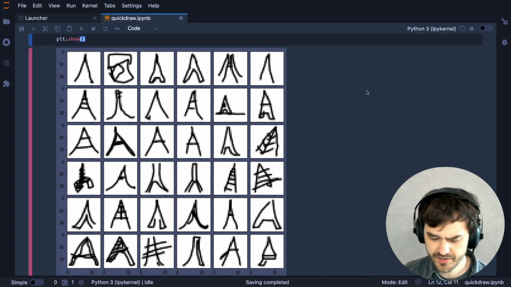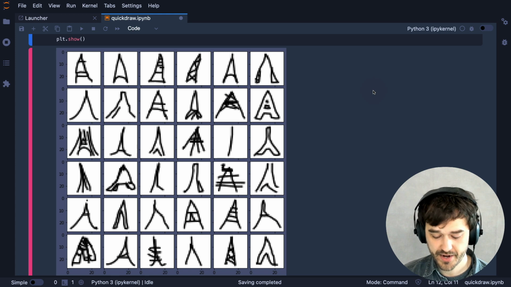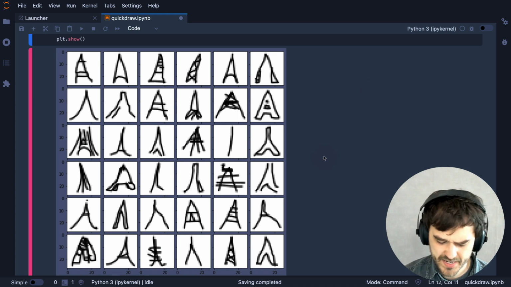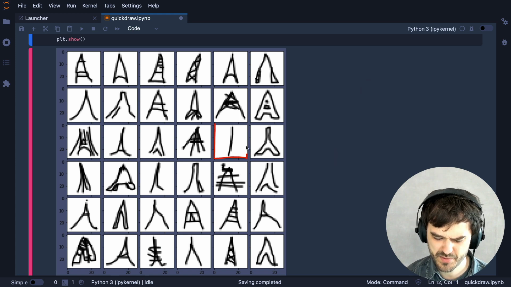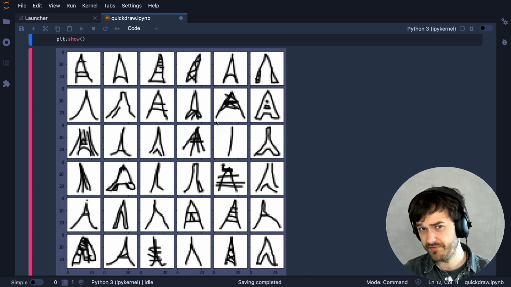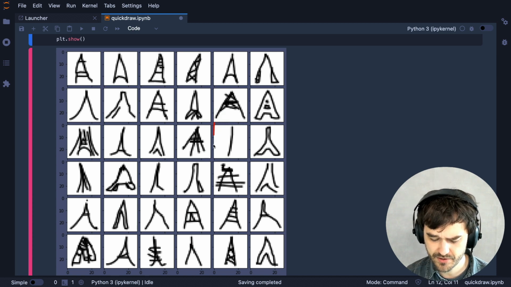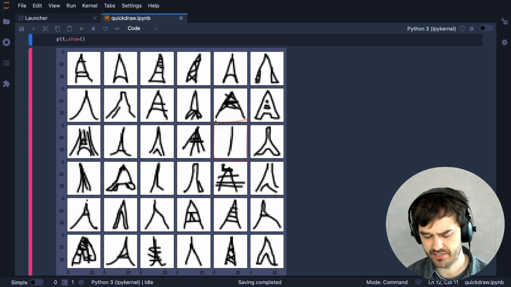Let's run this again, just for good measure. Okay, so here we've got another set of drawn Eiffel Towers. And here again, I see this one example that just throws me off a little bit. I can imagine that a user might be quite stressed and fiddling with the interface. And I get that, but I don't think this is a good example of an Eiffel Tower. This really just feels like a line. So this is an interesting point.